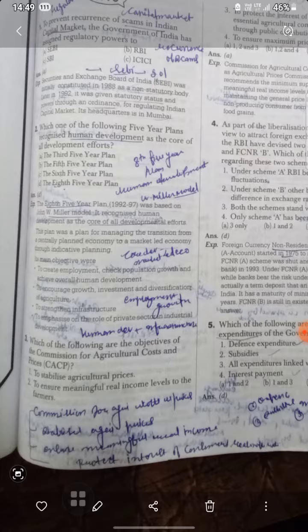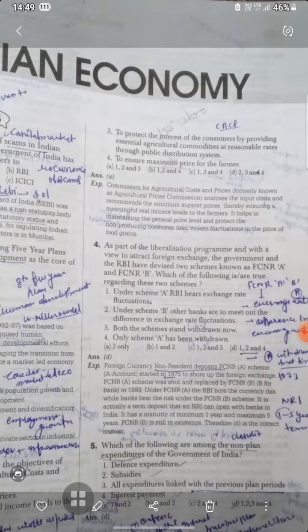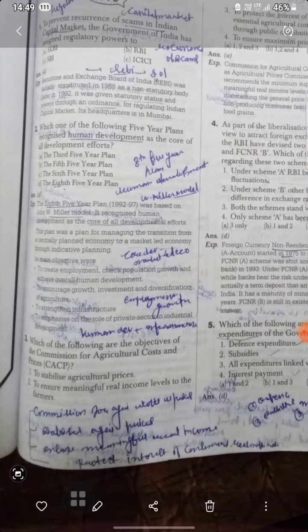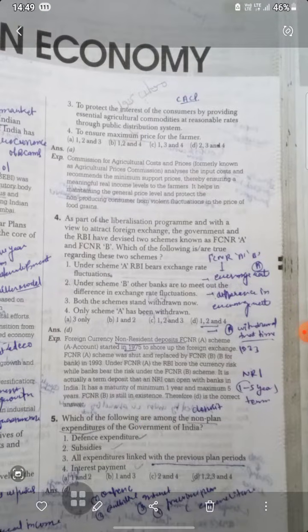Which of the following is an objective of the Commission for Agricultural Costs and Prices? It is to protect the interests of the consumer by providing essential agricultural commodities, to stabilize agricultural prices, and to ensure a meaningful real income level for the farmers. The Commission for Agricultural Costs and Prices analyzes the input cost and recommends the minimum support price, thereby ensuring a meaningful real income level to the farmers. It helps in maintaining the general price level and protects the non-producing consumer from violent fluctuation in the price of food grain.